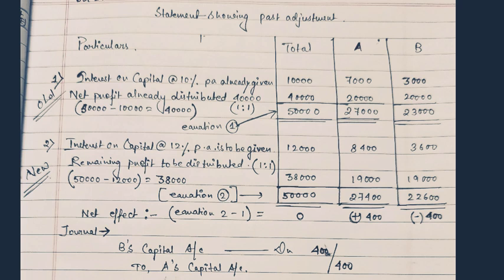And finally, we have the journal entry. These past adjustments are shown in a single journal entry. The net effect will be reflected in the journal entry. The journal entry is B's capital account debit 400 and A's capital account credit 400. Explanation to the journal entry: B's capital being a liability is reduced, debit; A's capital being a liability is increased, credit.